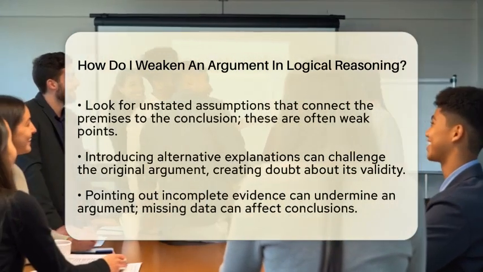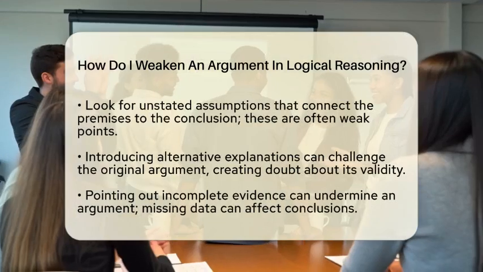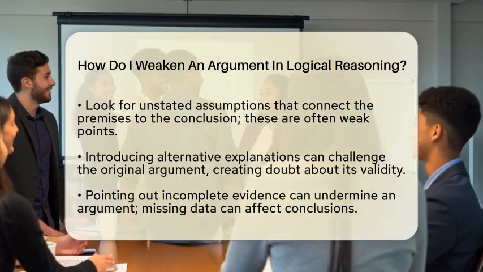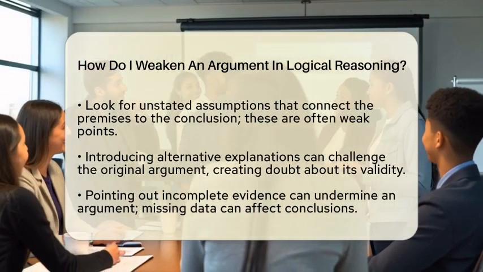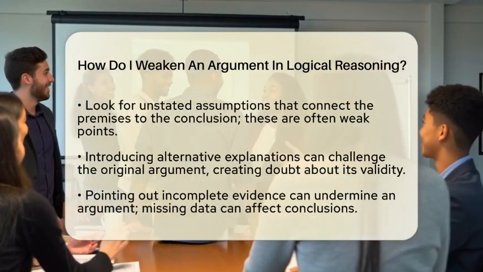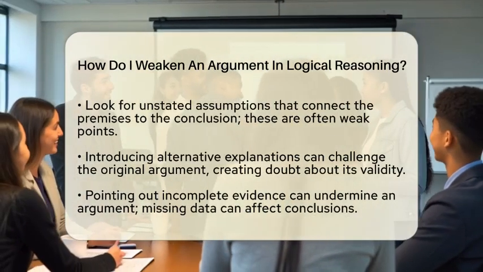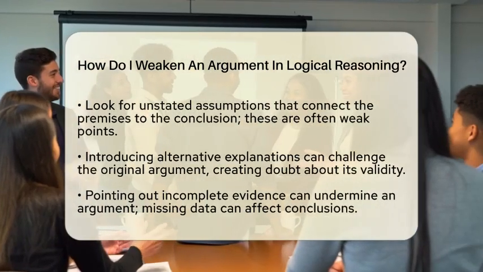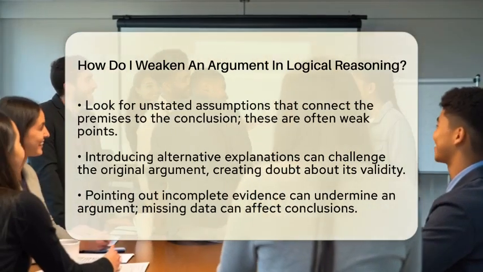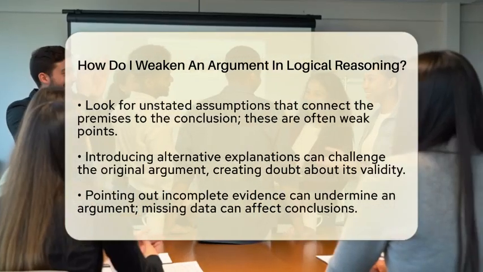To weaken an argument, consider introducing alternative explanations. For example, if an argument claims that a specific factor causes an outcome, suggesting another possible cause can significantly weaken that claim. This introduces doubt about the original conclusion.